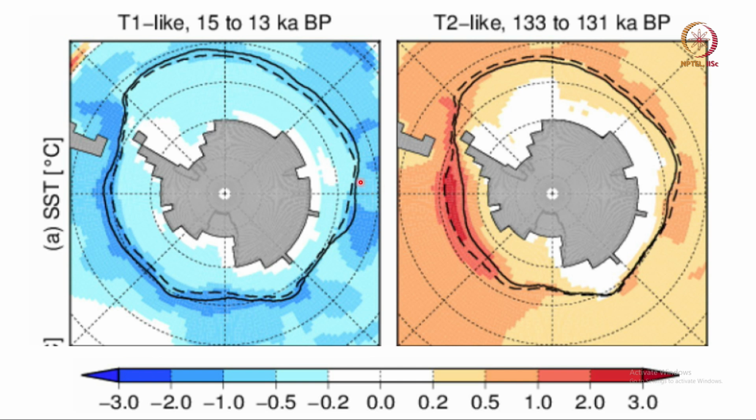And what you see is that 15,000 to 13,000 years before present, the ocean around Antarctica was colder than the present, while in this period 133 to 131 years ago, Antarctica was about, I would say, 0.5 to 1 degree warmer.